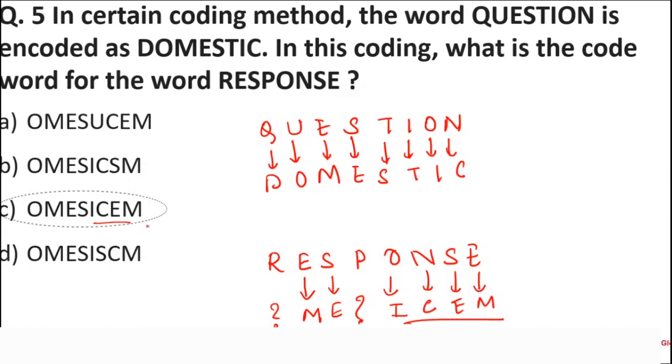Don't worry about what we are encoding, why we are encoding R as O. Don't worry. If you don't know what is R, you don't know what is P, just forget about it. Don't panic and look at the options. You'll get the answer right away. Okay? Simple. Shall we move on to the next question?